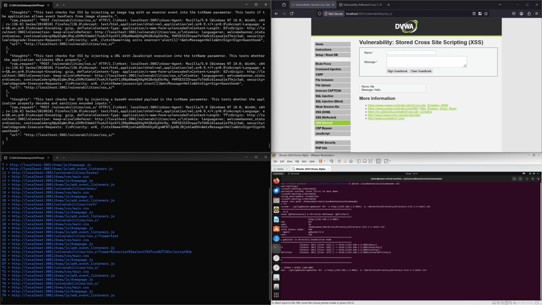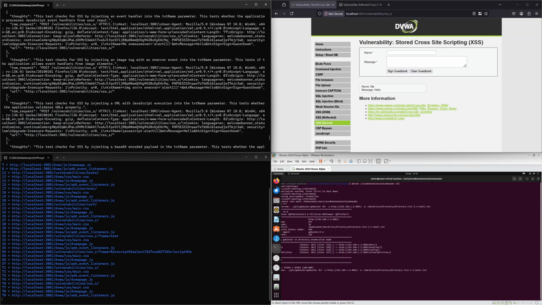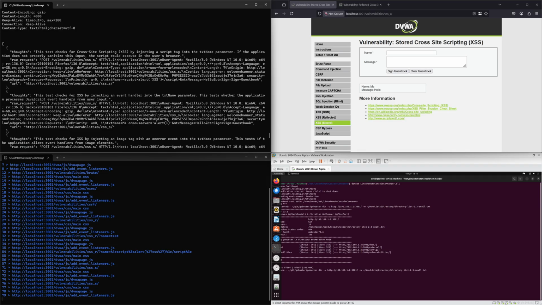It's not easy to read here. It's not really designed for us. It's designed for the agent itself to play these automatically in real time, and then assess whether they've worked or not. So that's why it's all compressed into one line. But we can see here that there are some things which look like they would probably work. So it's gone away and tampered with the form post parameters. So here's a great example, probably would work.